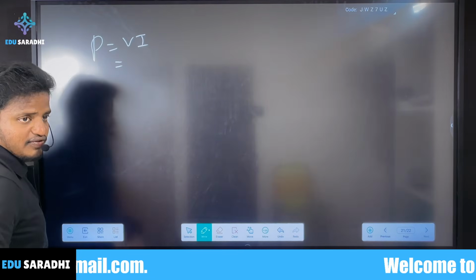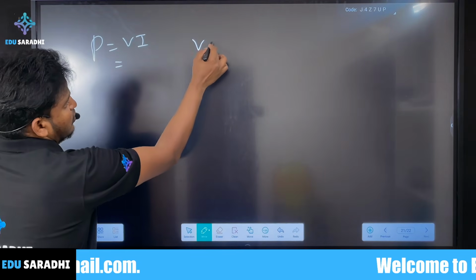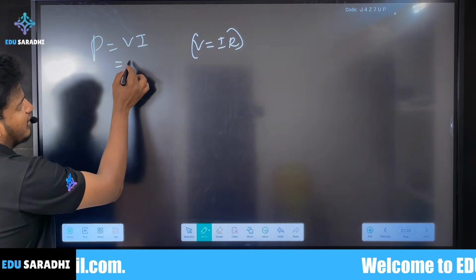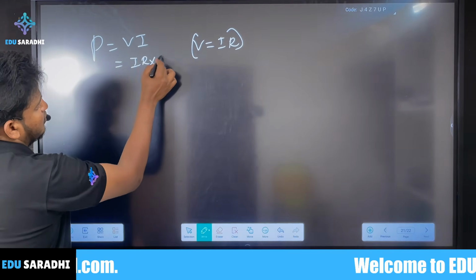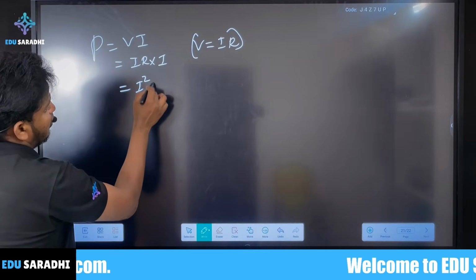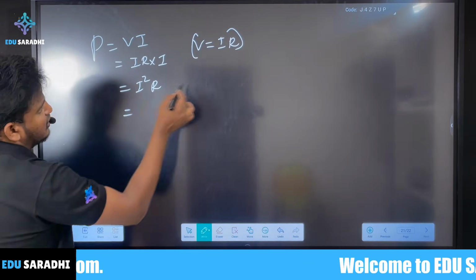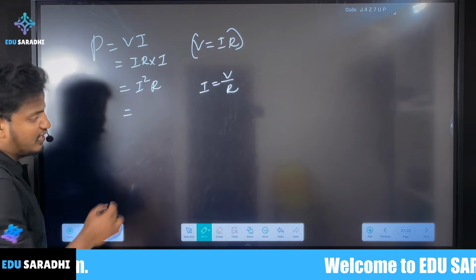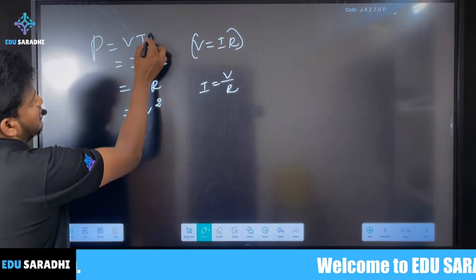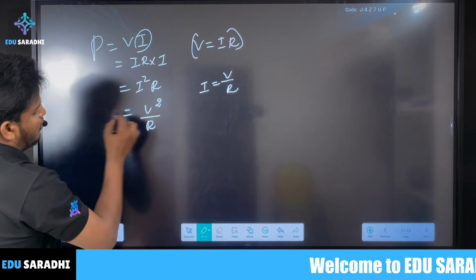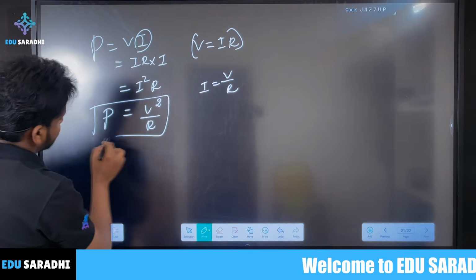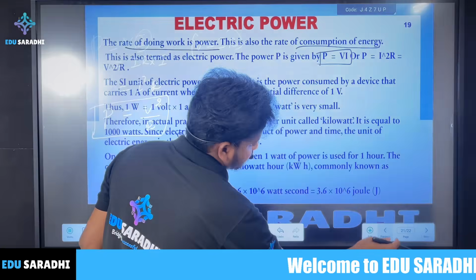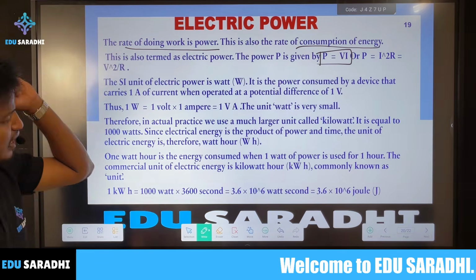Then we can write the equation based on Ohm's law: V is IR, so P is equal to IR into I, which is I square R. Then one more relation: I is equal to V by R, so in place of I we can write V square by R. So this is about electric power.